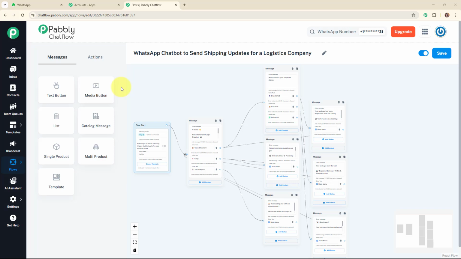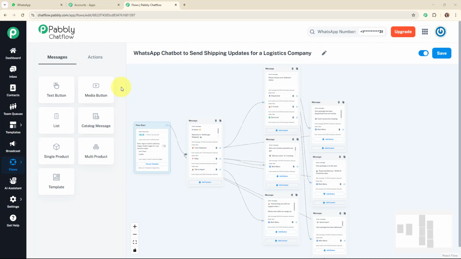messages. So to solve this, I've built a WhatsApp chatbot that automatically sends real-time shipping updates as soon as a package is dispatched, in transit or delivered. This not only keeps my customers informed and satisfied but also reduces the load on my support team. It's a simple and efficient way to improve communication and build trust with my clients.